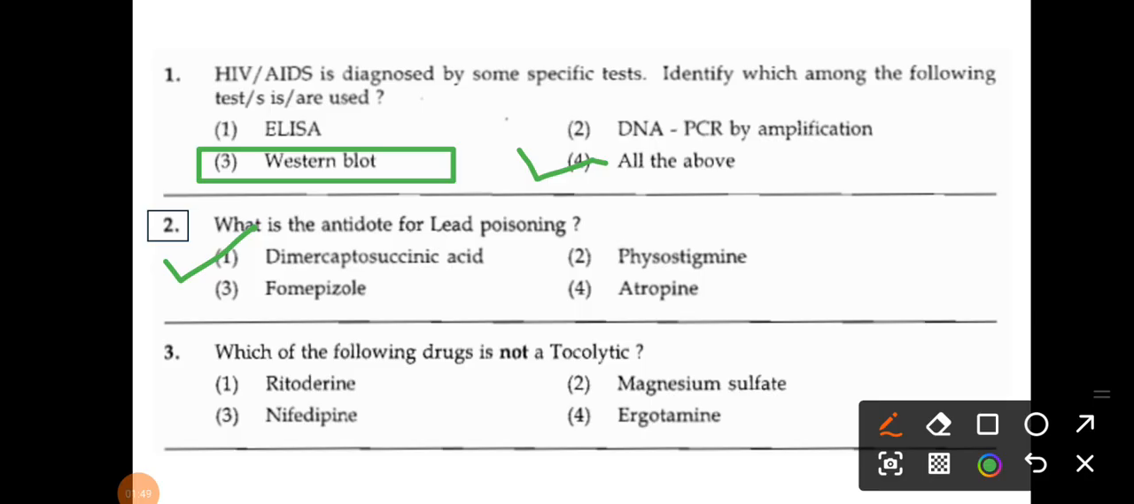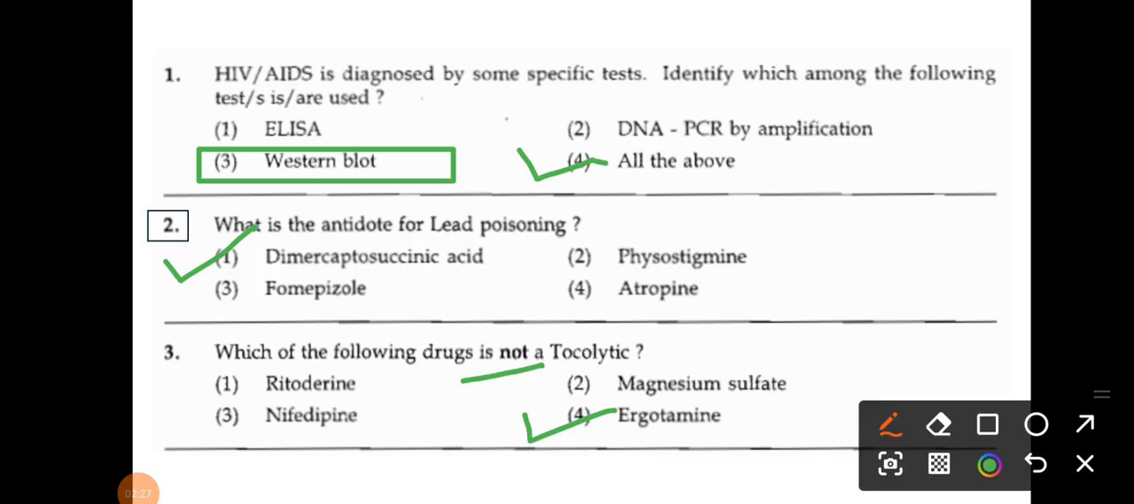The next question: which of the following drugs is not a tocolytic? The options are ritodrine, magnesium sulfate, nifedipine, and ergotamine. For question number 3, the correct answer is ergotamine, because ritodrine, magnesium sulfate, and nifedipine are examples of tocolytics. But please remember, they are asking which is not a tocolytic. Tocolytics are uterine relaxants. So that's why the correct answer is ergotamine.